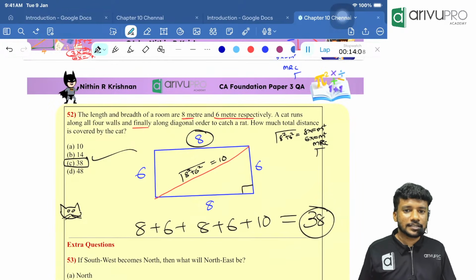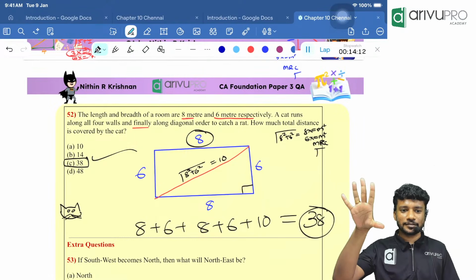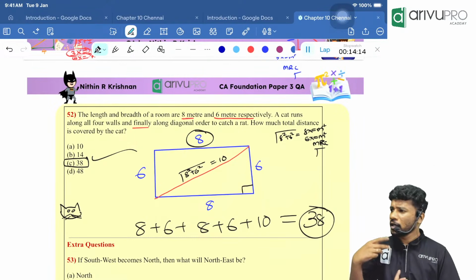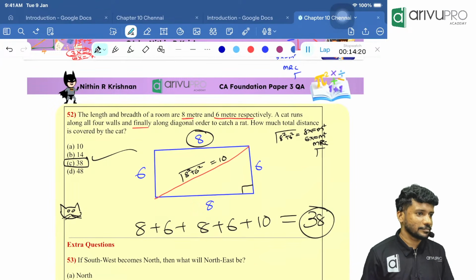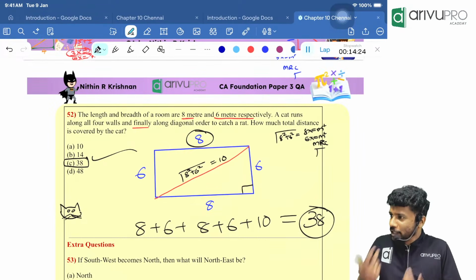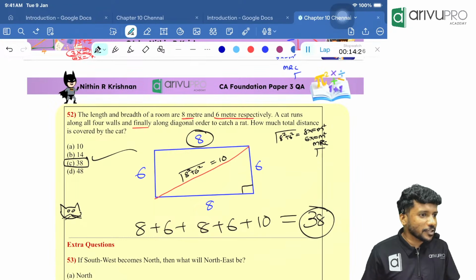Understood? I think we have done 5 types. I think 3 more types are there, then our topic will be completed. This chapter is a very small chapter, but you need to do question after question after question so that you will become a pro.